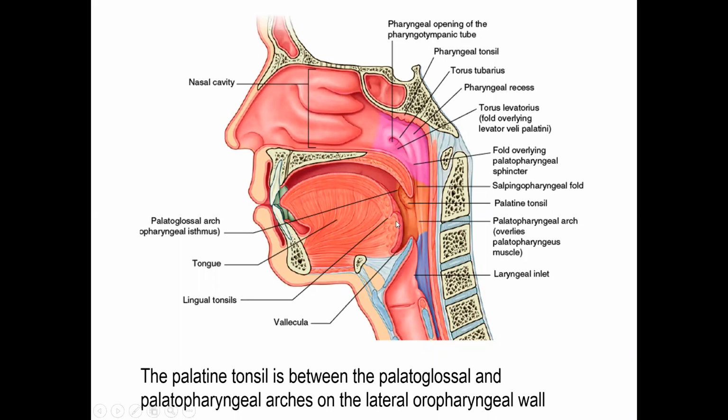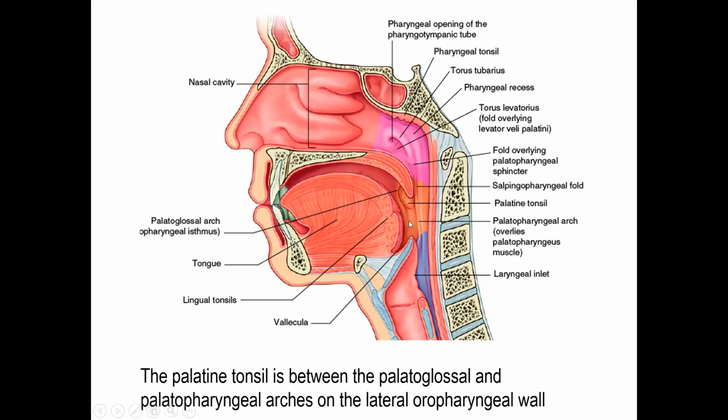Posterior one-third of the tongue also has lingual tonsils. In relation to the eustachian tube, there are some tonsils which are called the tubal tonsil, and there is one on the roof of the nasopharynx which is called the pharyngeal tonsil.